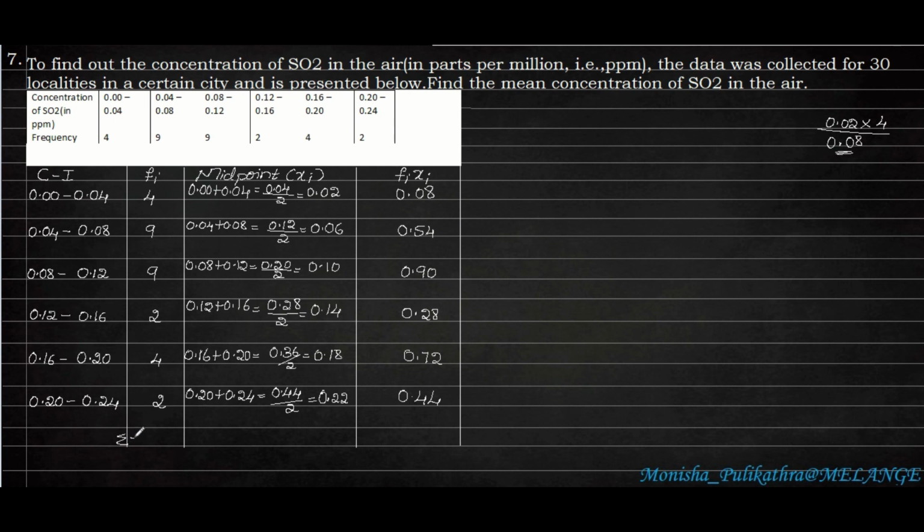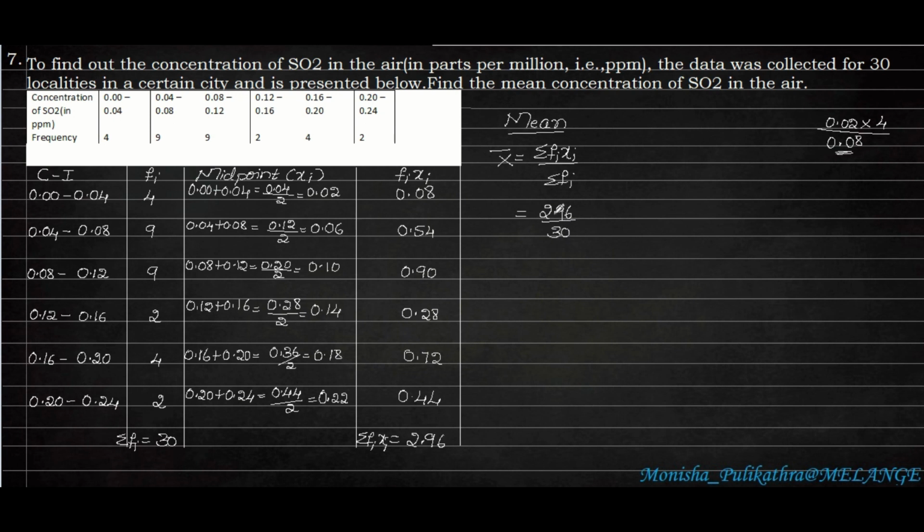Next we need to add summation Fi and also summation Fi Xi. We need to take the grand total of these two columns. When we add this we will get 30, and when we add this we will get 2.96. So 2.96 is the overall total of Fi Xi. Now we need to find the mean concentration of sulfur dioxide. The mean is x bar is equal to summation Fi Xi divided by summation Fi. So summation Fi Xi is 2.96 divided by Fi is 30.